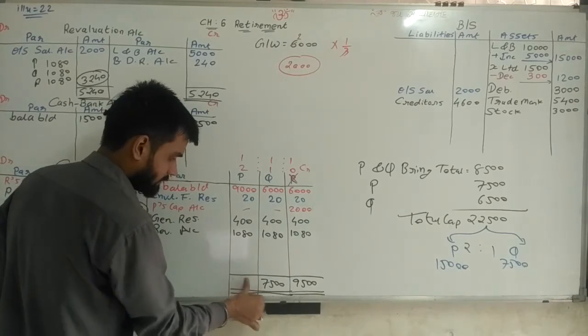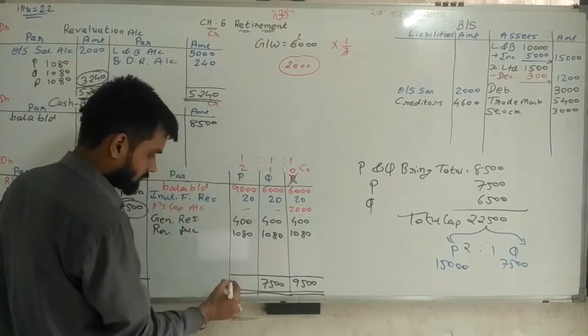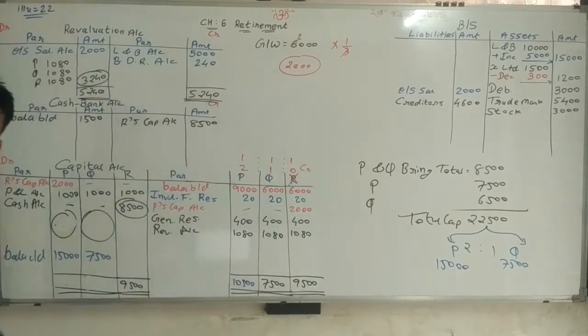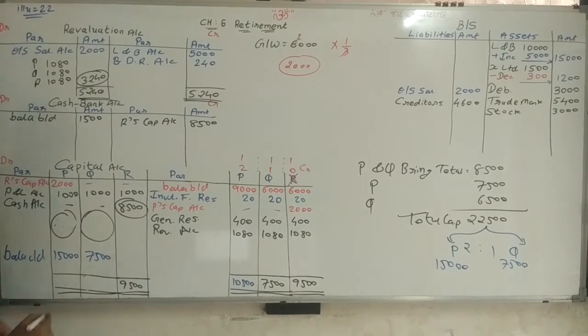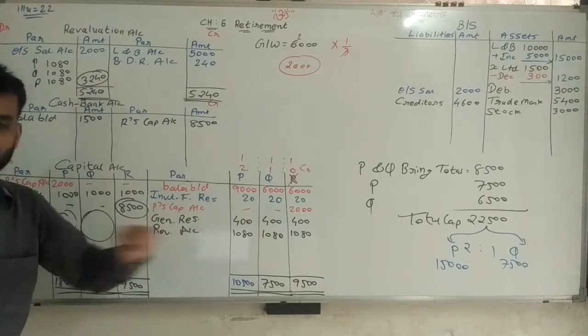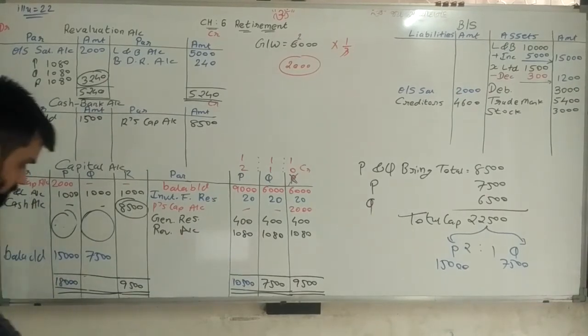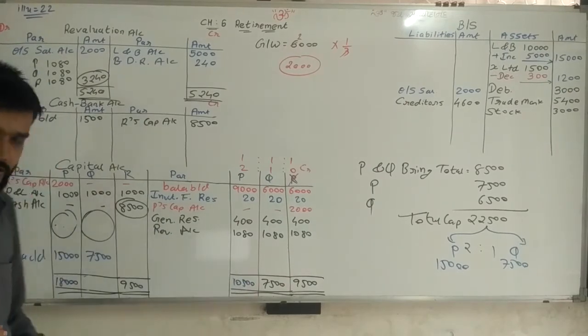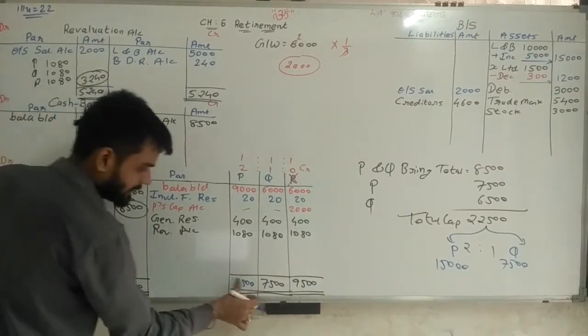So we have to deduct it. 10,500 was the answer. 7,500 was the answer. Now think, if we are making total of this side, 15,000, 16,000, 17, 18,000. So total is 18,000. Here total is 10,500. So from 18,000, 10,500 deducted. So 7,500 is the answer.